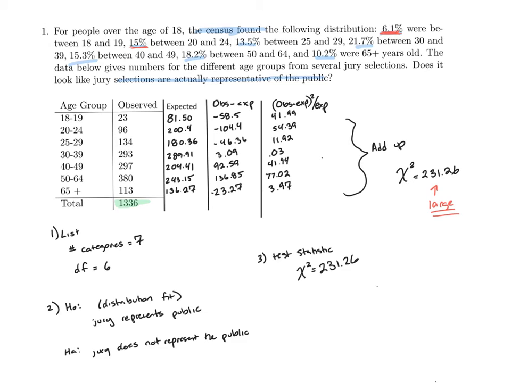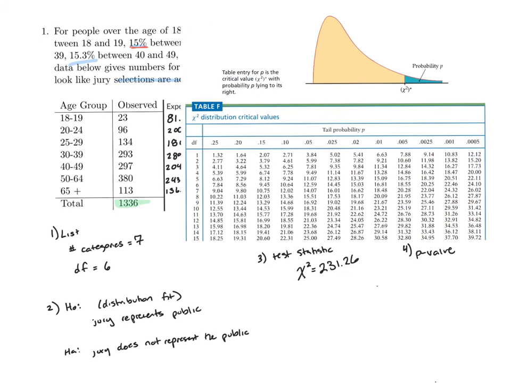Now that we've found our chi-squared value, the next step is to find my p-value. I'm going to write that right over here. When I go to find my p-value, I need first of all my chi-squared table, and then I'm going to be looking across degrees of freedom 6. As I look across degrees of freedom 6 here, I notice that my chi-squared of 231 is not on the table. In fact, a chi-squared of 231 would be way over here. It's way off the table.